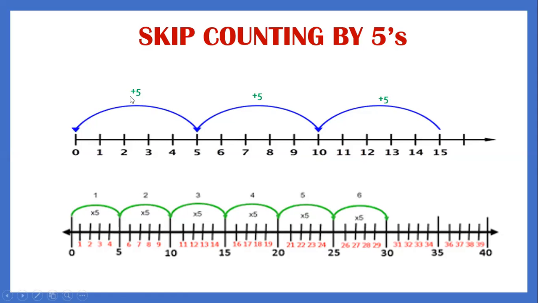For example, we start from 5. 5 plus 5 is equal to 10, and 10 plus 5 is equal to 15. That's how you count skip by 5. So 5, 10, 15. Now let's do the numbers below. Let's start with 5, 10, 15, 20, 25, 30, 35, 40. That is how you are going to skip count by 5.